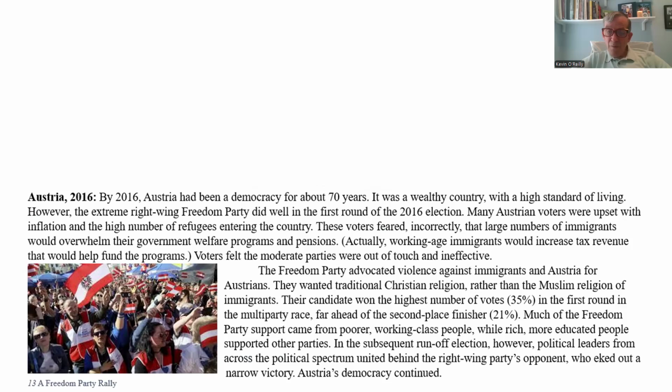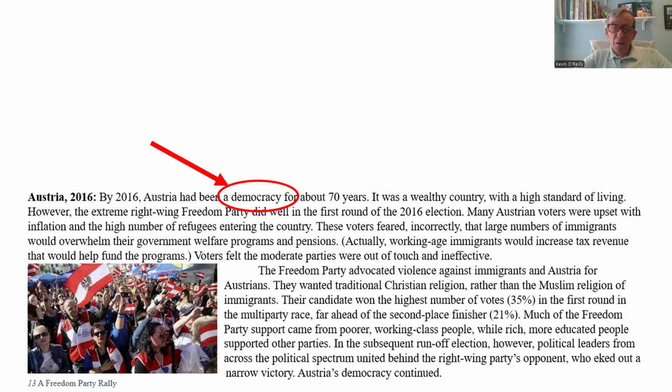Their candidate won the highest number of votes in the first round multi-party race, far ahead of the second-place finisher. Much of the Freedom Party's support came from poor working-class people, while rich, more educated people supported other parties. In the subsequent runoff election, however, political leaders from across the spectrum, these are all classes, united behind the right-wing party's opponent, who eked out a narrow victory, and Austrian democracy continued.